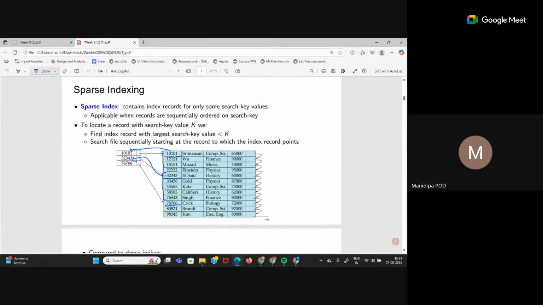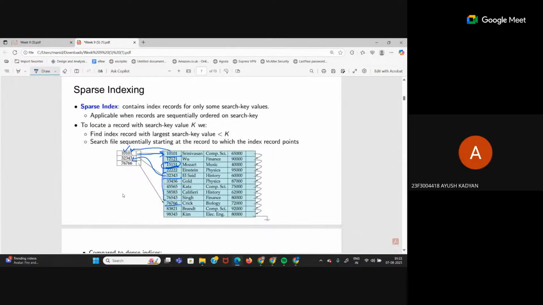But now think something. If I want to access this record 15151, then I have to first see in which block this record falls. In the first block, what is the entry? 10101. I can find that here. But this entry will take me to this record, not the desired record. That means inside this block, I again have to do linear search, right? I can access the first block, but inside that block, I have to do linear search until I get my desired entry. So that is an extra amount of time. What is the worst case complexity of linear search? If I have n records, what is the worst case?